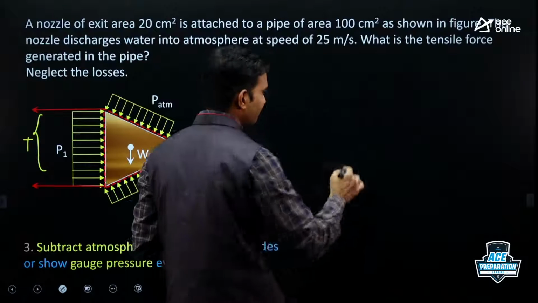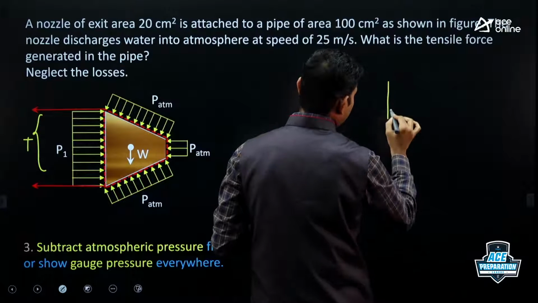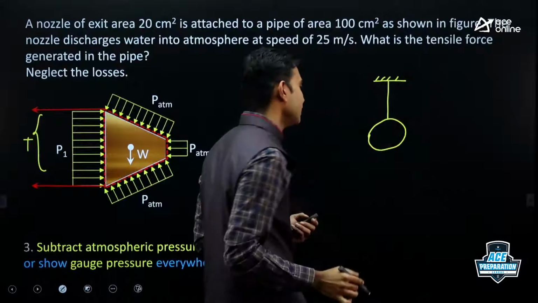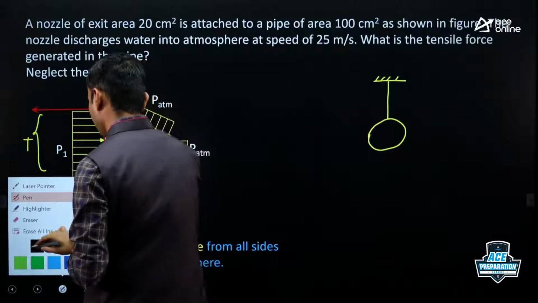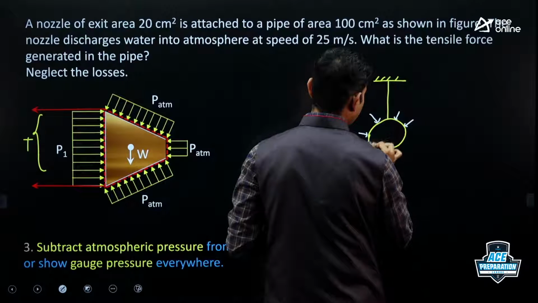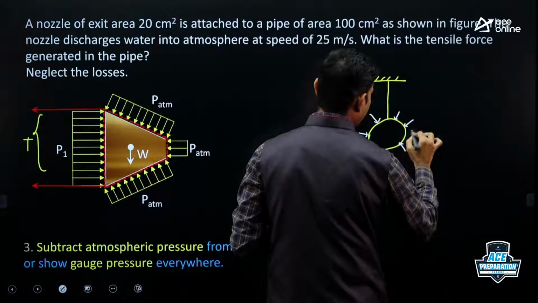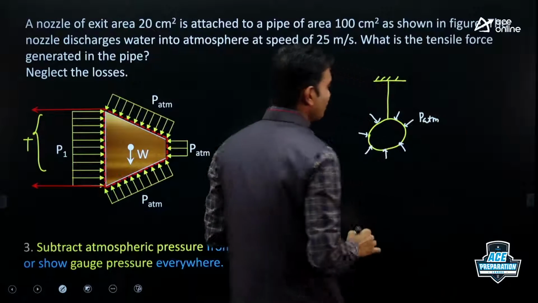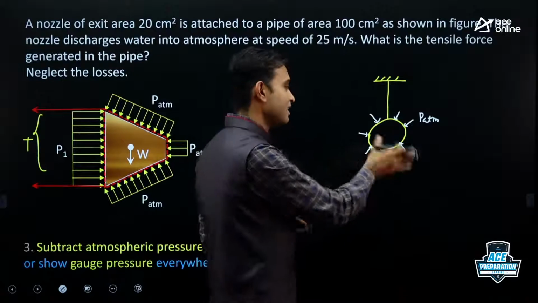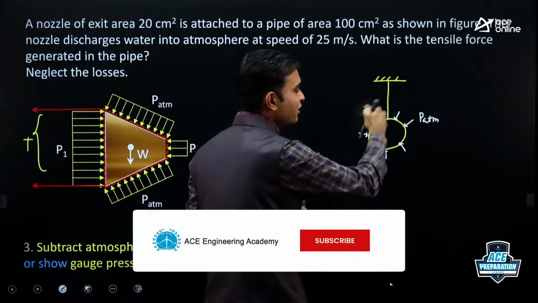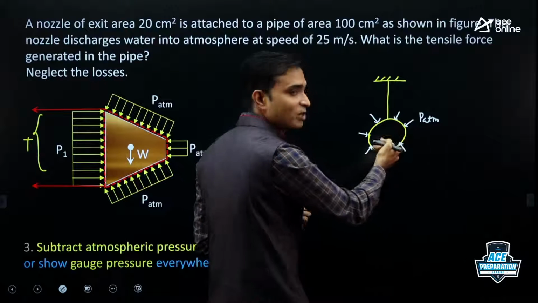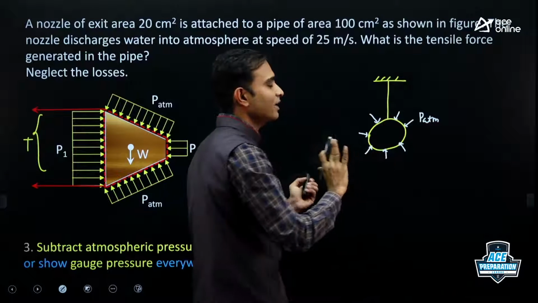I'll give one simple example. Just imagine that some stone is suspended in air. So air will be exerting atmospheric pressure from all sides. So everywhere pressure is constant. Due to this atmospheric pressure, this stone will not move, right? It will not move, it will stay as it is, because these atmospheric pressure forces cancel out. At some places, pressure is towards the right, and at some places it is towards the left. If you take the vector sum of all those things, you will get zero force.